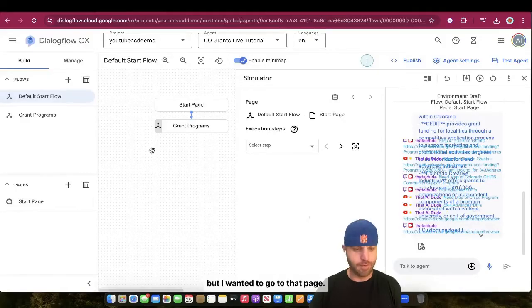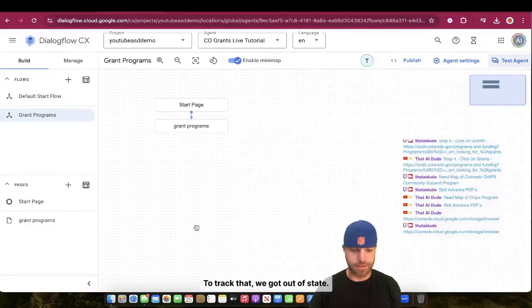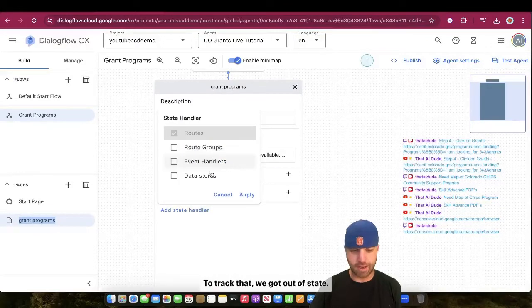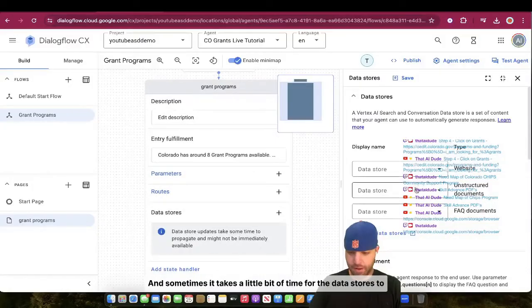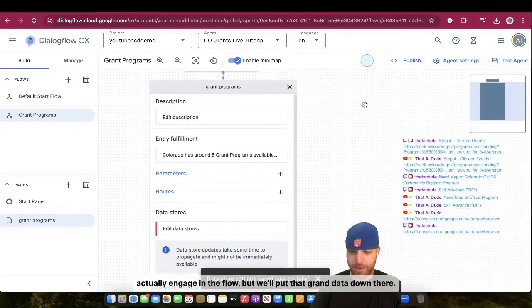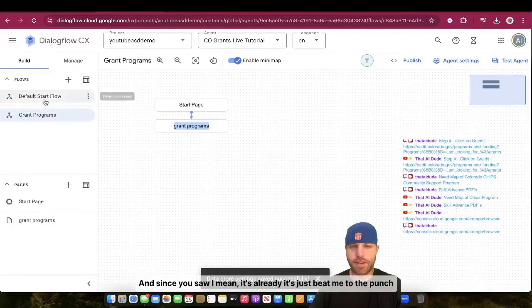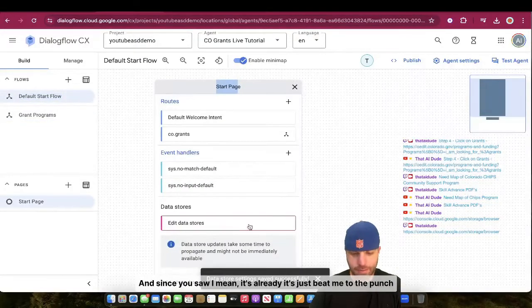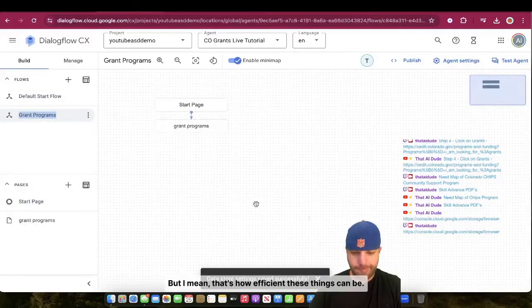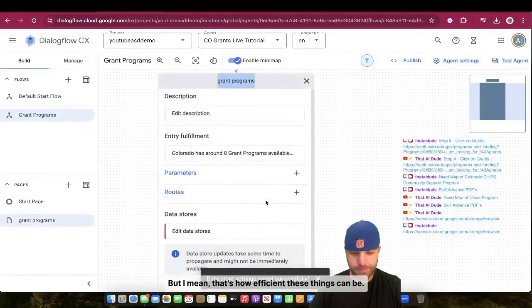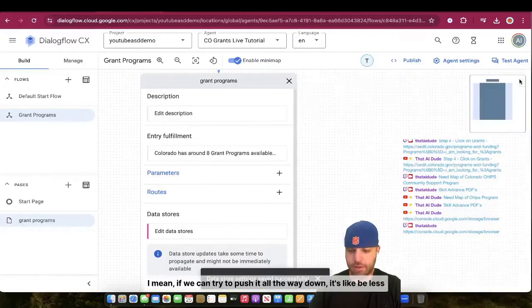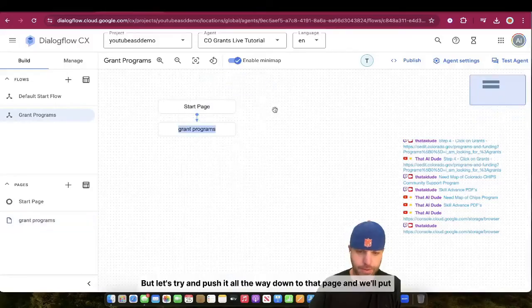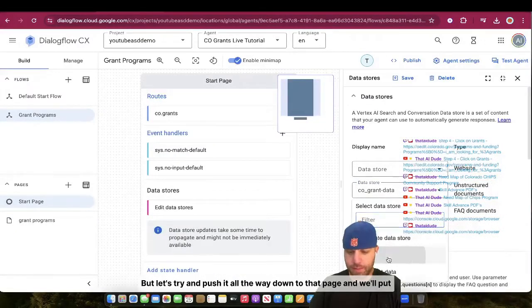But if I want it to go to that page to track that, we got out of state handler, that data store. Let's apply this. And sometimes it takes a little bit of time for the data stores to actually engage in the flow, but we'll put that grant data down there. And since you saw, it just beat me to the punch because I have it in the first one, but that's how efficient these things can be. Yeah, we can just take it out and see if we can push it. If we can try to push it all the way down, it'll be less efficient at it, but let's try and push it all the way down to that page.